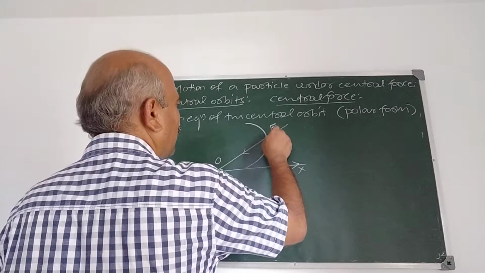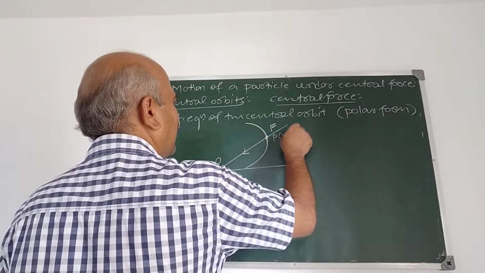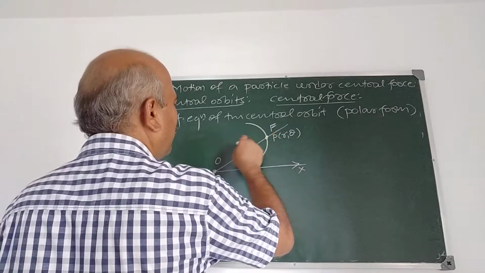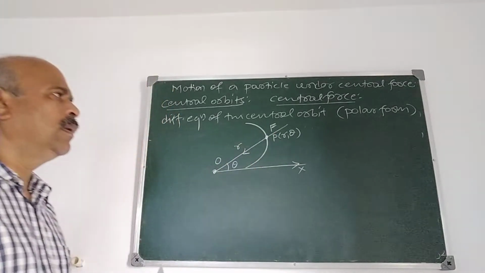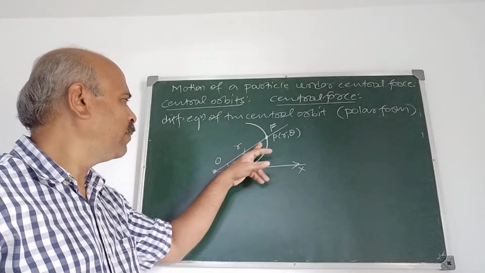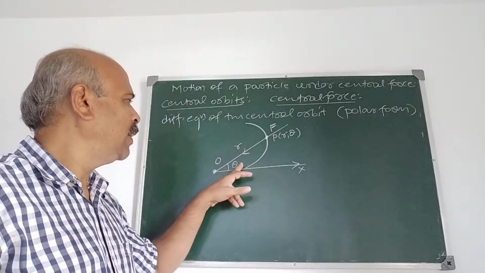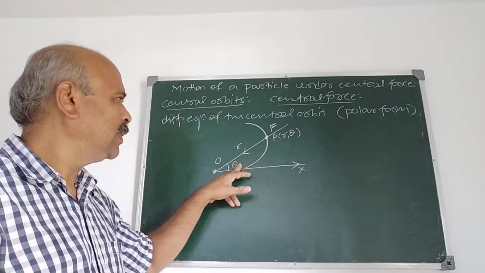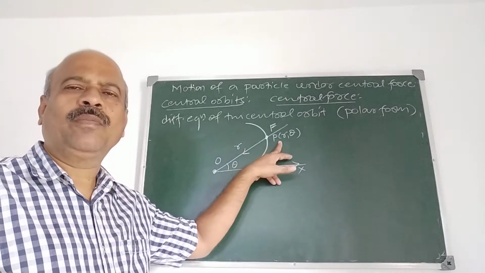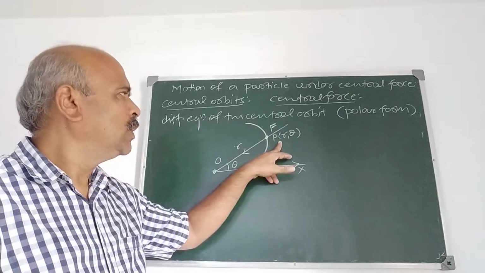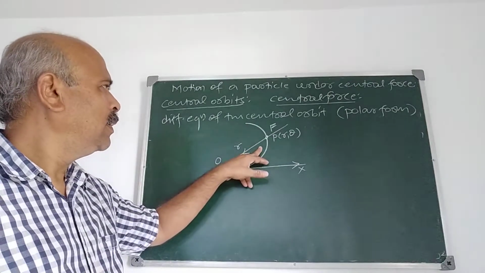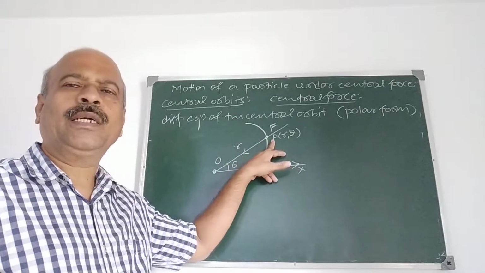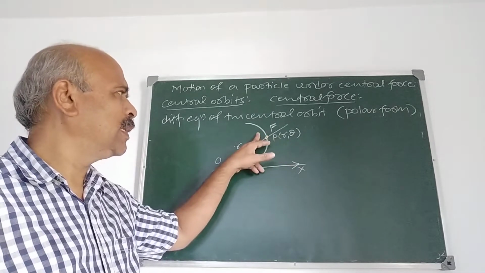Then if you take coordinates of P as (r, theta), then OP is r and the angle made by OP with OX is theta. You know the definition of polar coordinates of a point. This is the central orbit, and we have taken an arbitrary point P(r, theta) on the central orbit.